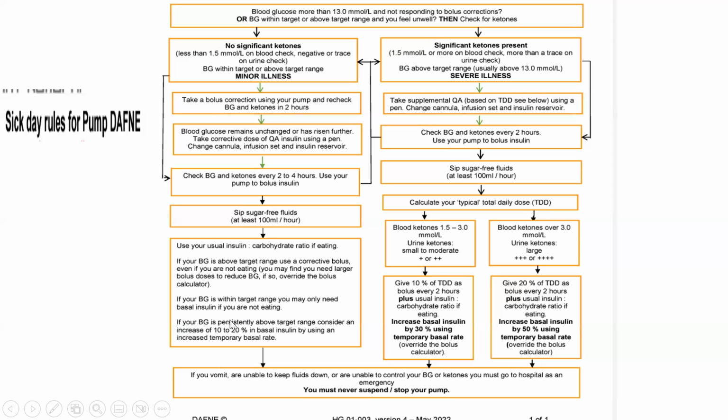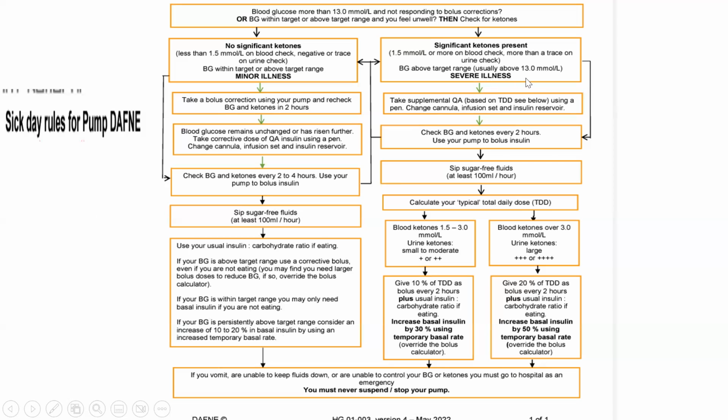If your blood glucose is persistently above the target range, consider an increase of 10 to 20% in the basal insulin by using an increased temporary basal rate. So in pump patients, we can increase the basal rate by 10 to 20%, which will be a temporary basal rate increase to combat this situation.